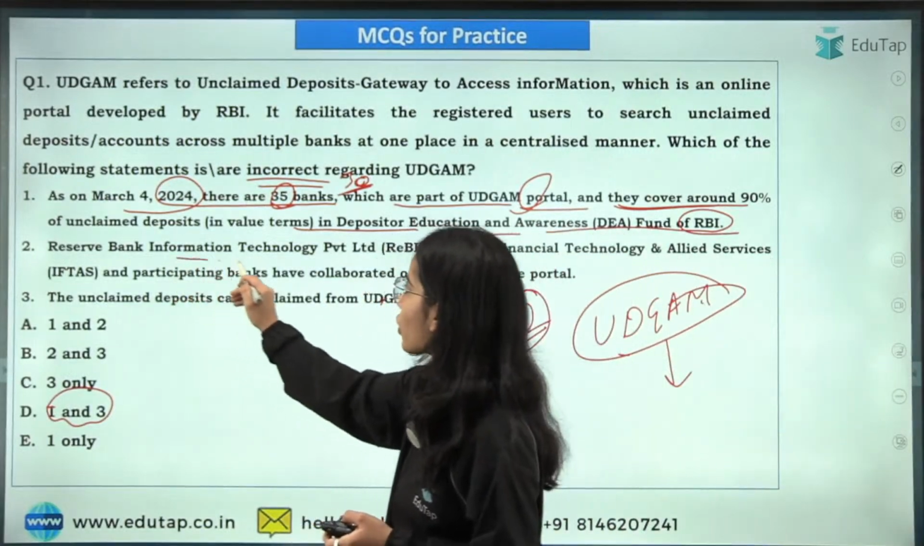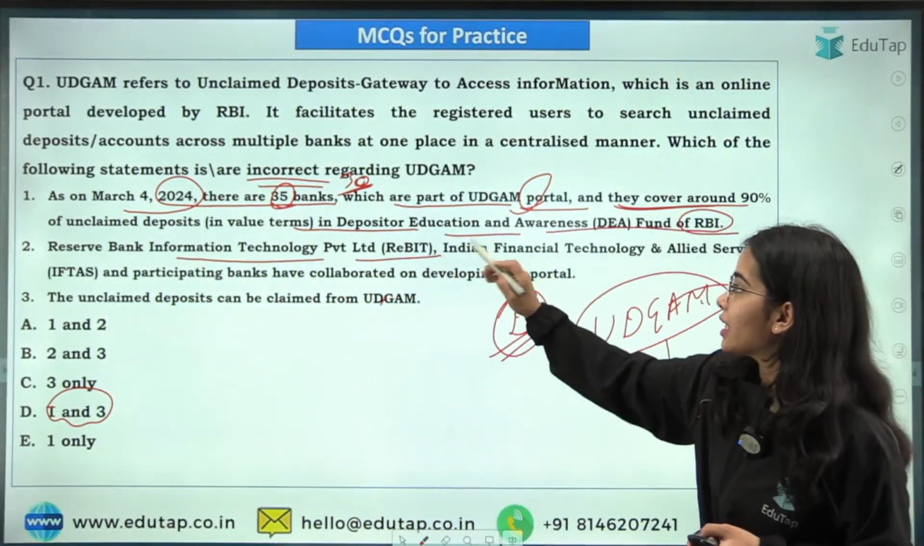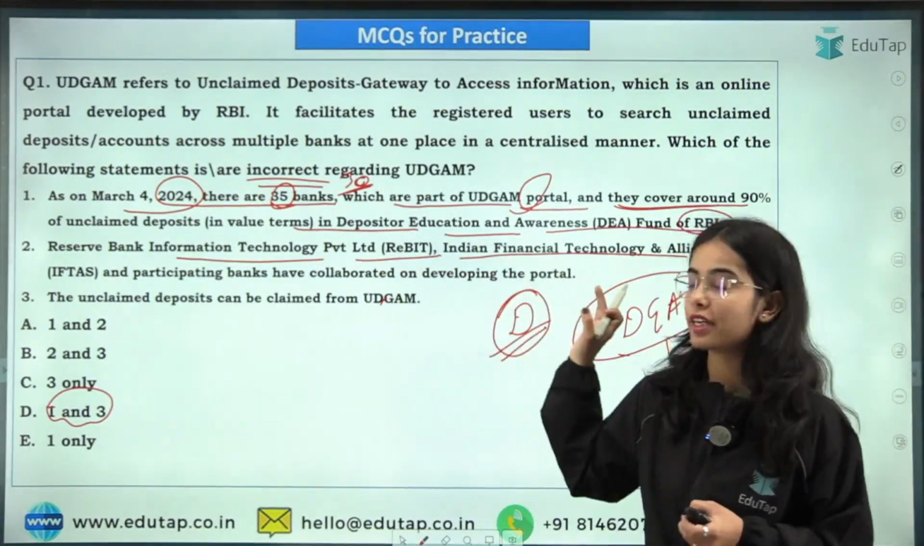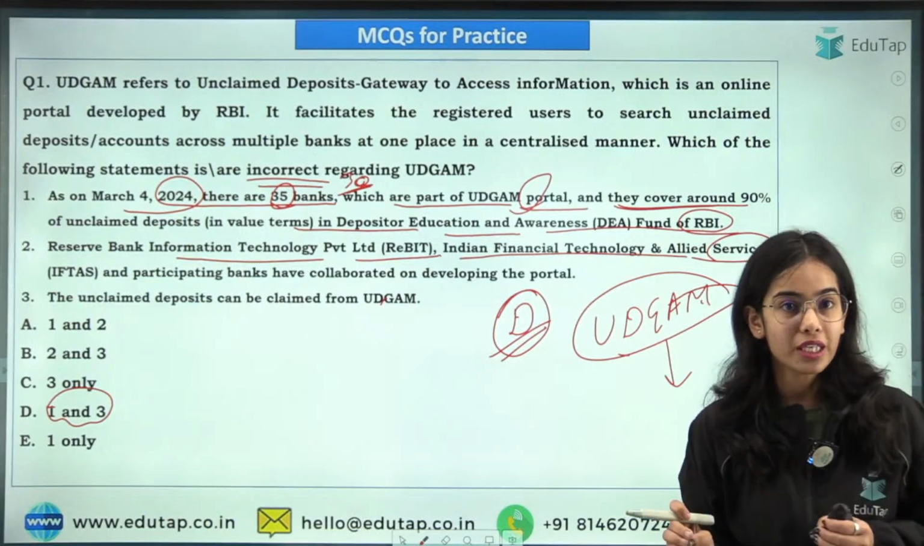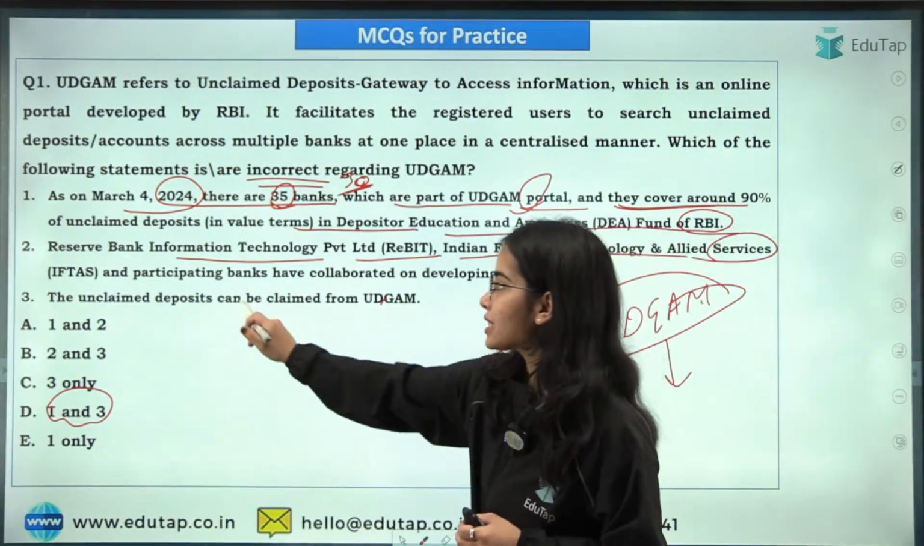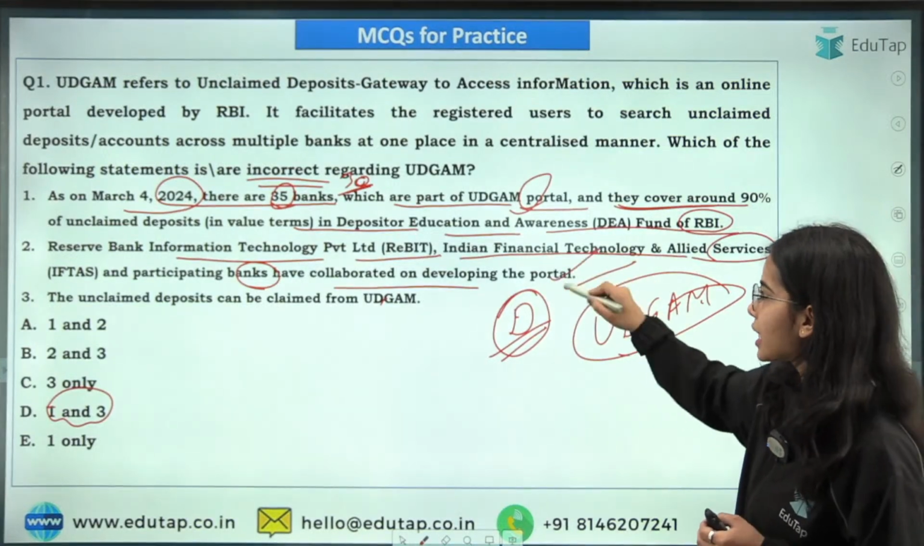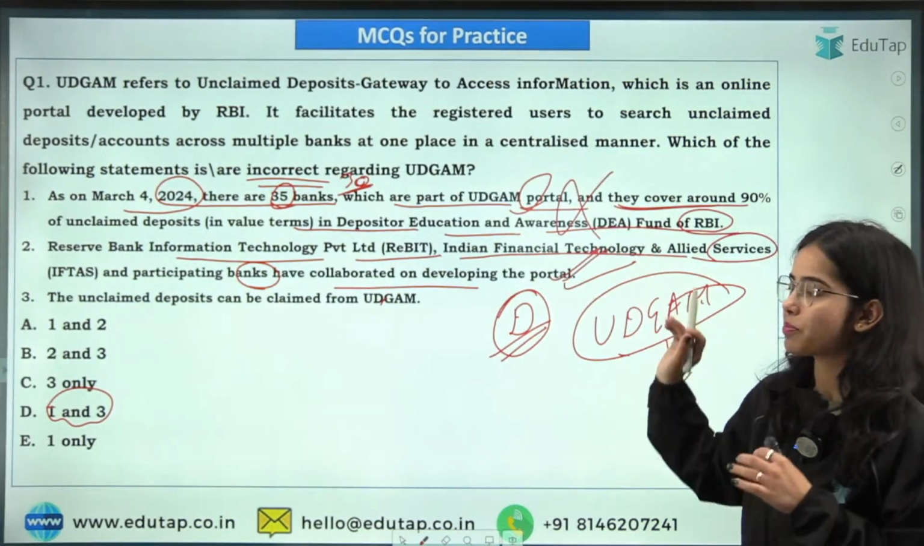Now the Reserve Bank Information Technology Private Limited, as well as the Indian Financial Technology and Allied Services, that is the ReBIT and the IFTAS, are wholly owned subsidiaries of the Reserve Bank of India, and along with the participating banks they have collaborated on developing the portal. So this is correct. The first statement was wrong, but the second statement is correct.